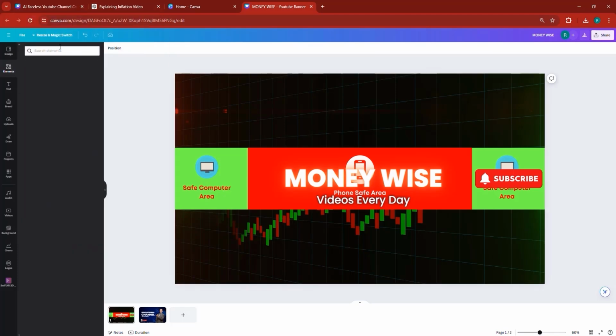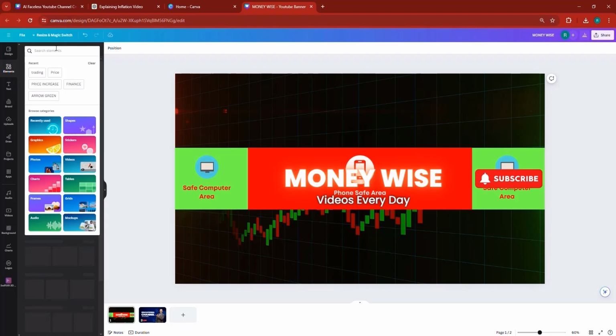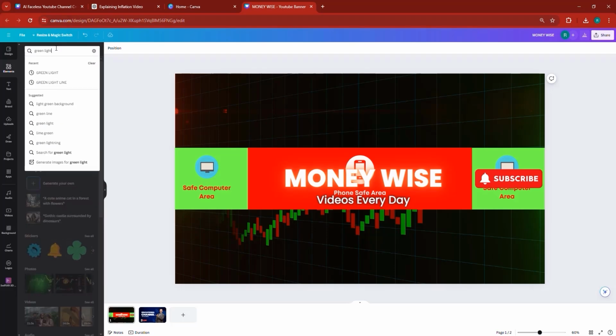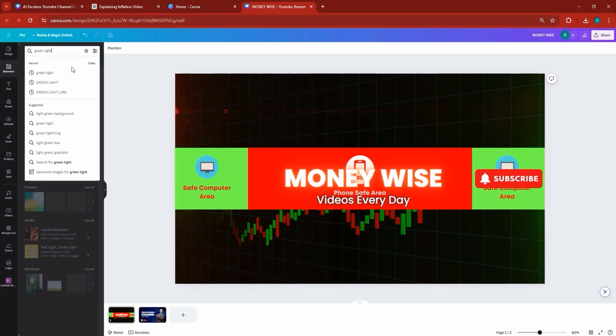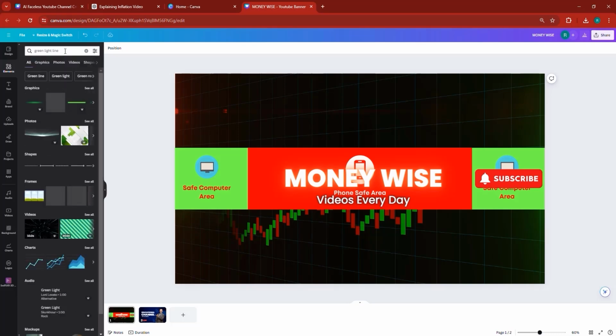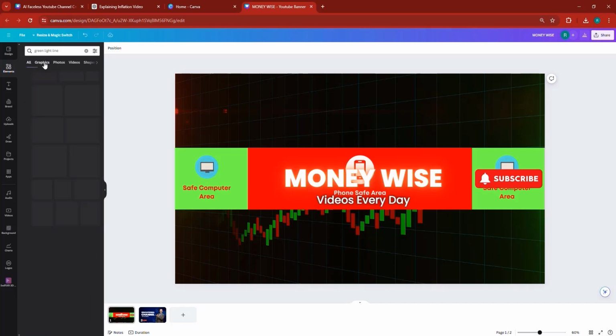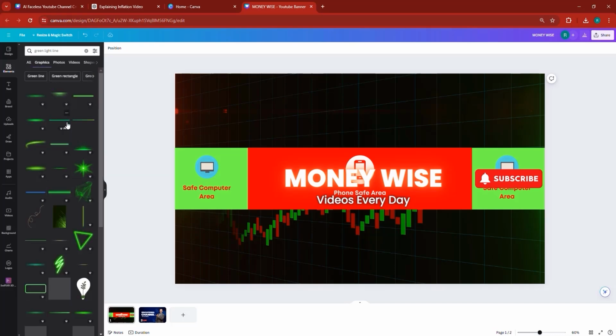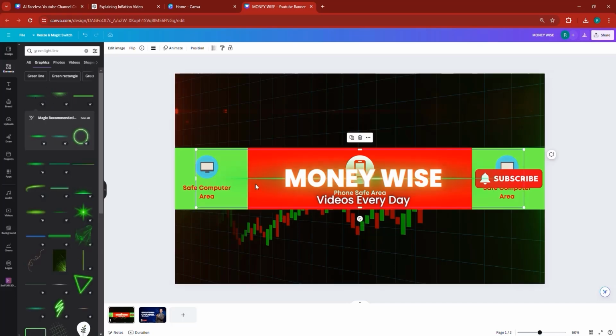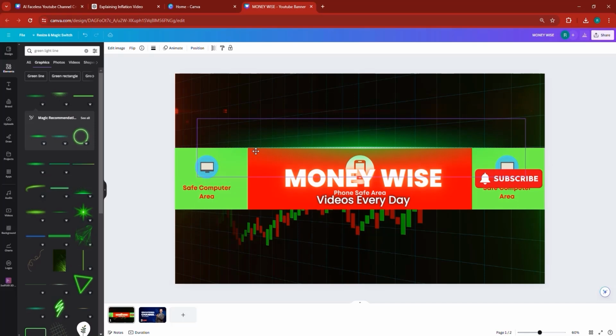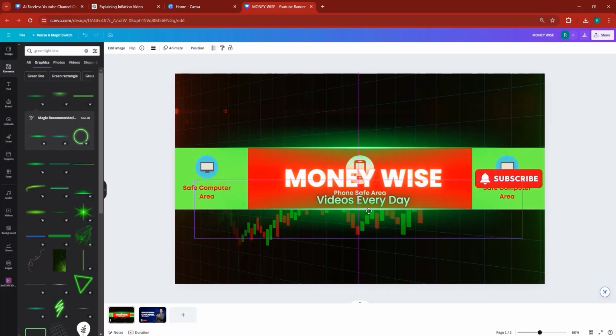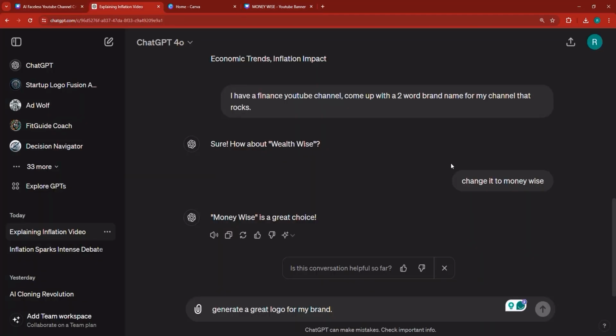We can also go and look for some green light, or green light line instead. I'm just doing it to make this a pretty good looking banner. And I could take one of these lines. So you could take one of these small lines, like this one, for example, and use it and place it right here at the top. And we can duplicate the same line and place it right here at the bottom, slightly, right there. This will make it look pretty good. And now the only thing we need to add is the logo.